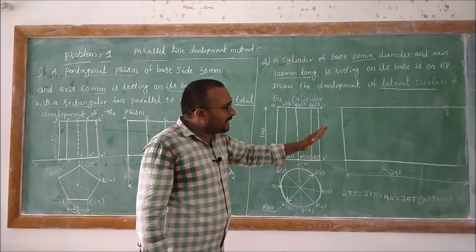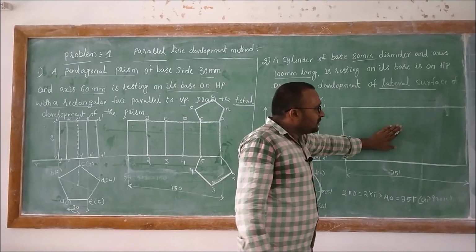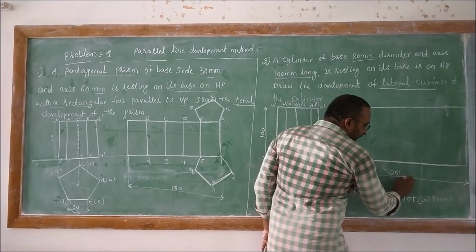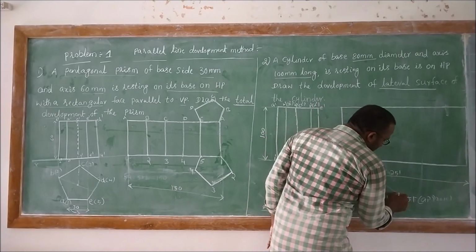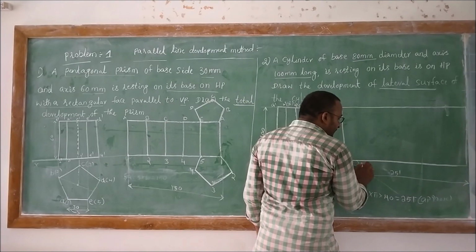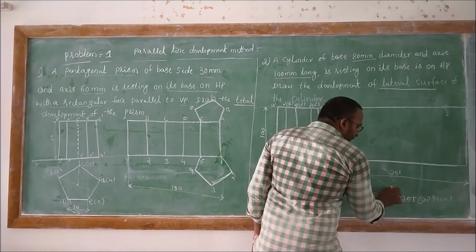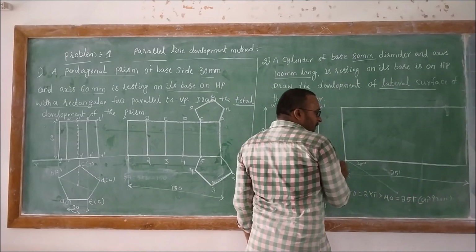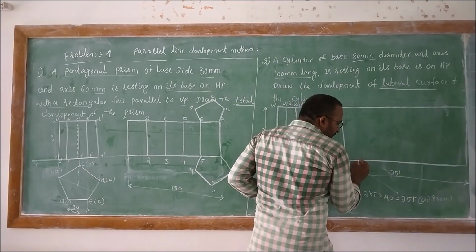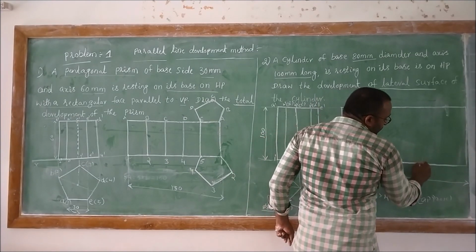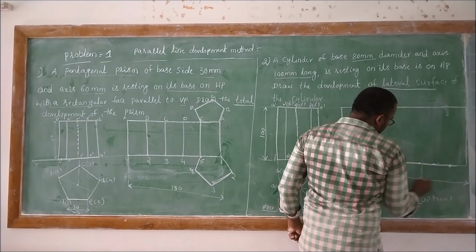We need to divide the total surface into 8 equal parts. So 251 divided by 8, or else draw an 80 mm line with an angle of 45 degrees. Then you need to divide this into 8 equal parts. So here 1, 2, 3, 4, 5, 6, 7 and 8.